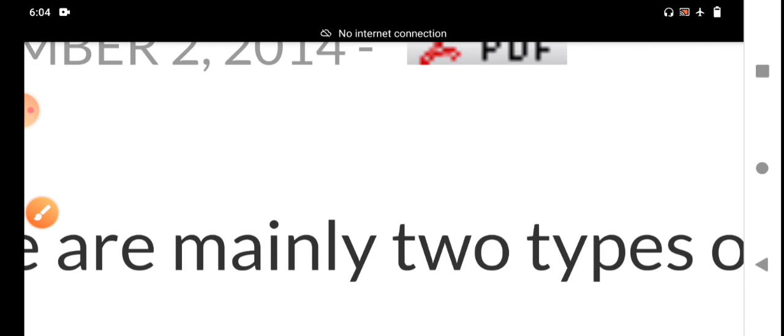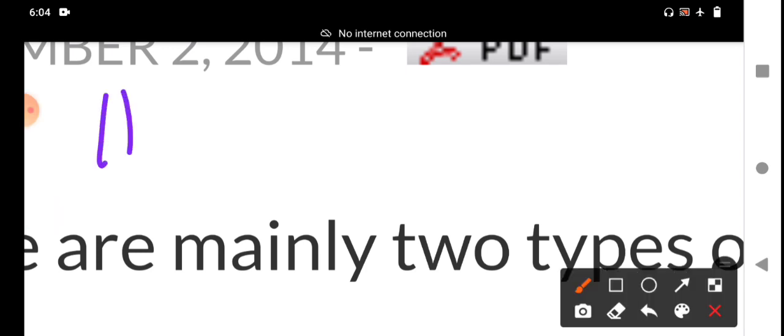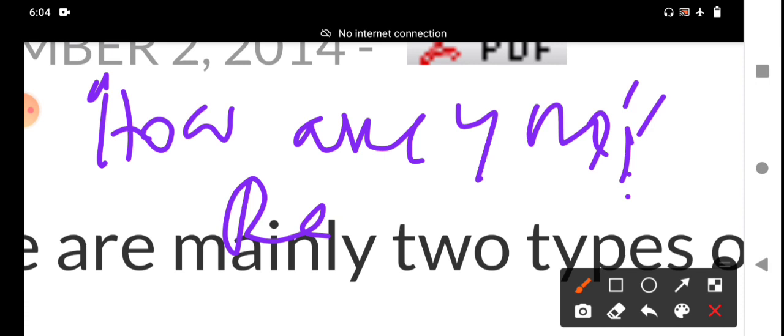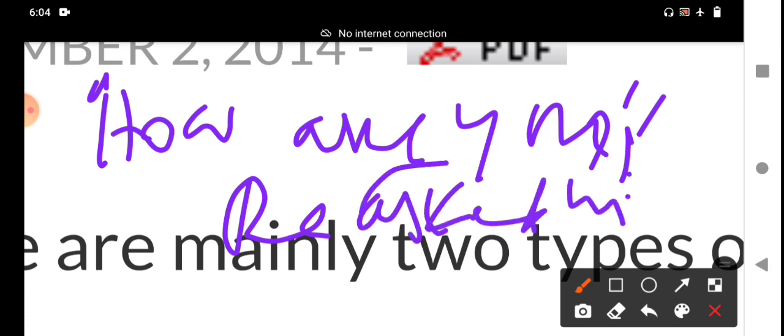Okay, my dear students, simply I will explain how to change interrogative WH questions particularly. A simple sentence: "How are you?" Rakesh asked us, with quotation marks and a question mark. Asked is already the reporting verb. Rakesh asked us how we were. You change you to we: how we were.